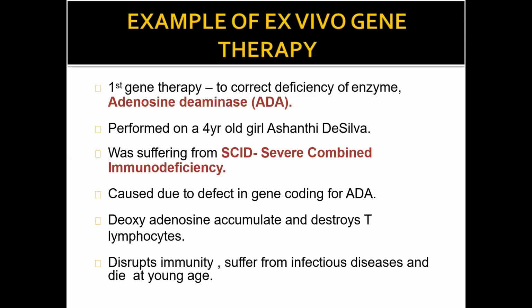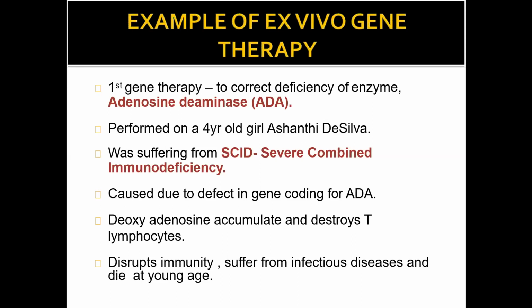The experiment was conducted on a 4-year-old human, and she was suffering from SCID, that is severe combined immunodeficiency syndrome. This is the name of the disease caused due to a defective gene coding for ADA.